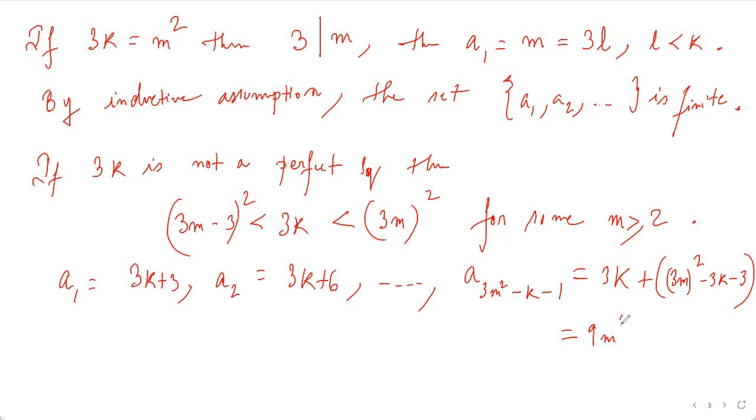Yeah, 9m square minus 3. I think I have it correctly, fine. So this is what is coming, this term 3a. Now what will be the next term? The next term will be adding 3 again because this is still not a perfect square. So 3m square minus k, this will be 9m square minus 3 plus 3, which is basically 3m whole squared.